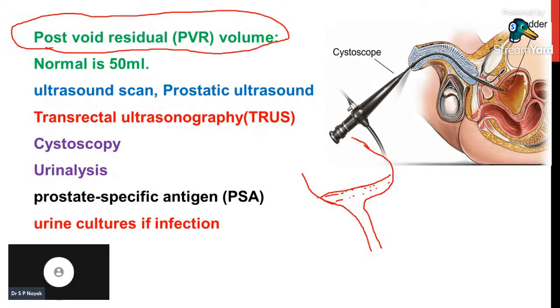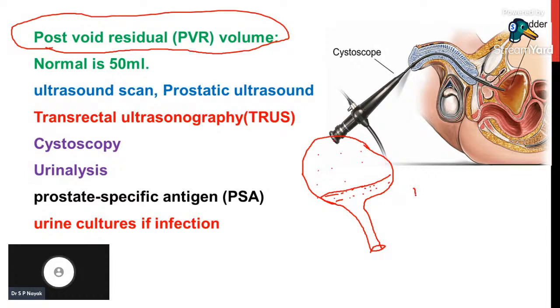Let me repeat the point. When bladder is filled, we will have the sense of urination. When patient urinates completely, at the end of complete urination, a small amount of urine is left over in the bladder. That leftover volume of urine is called post void residual volume.